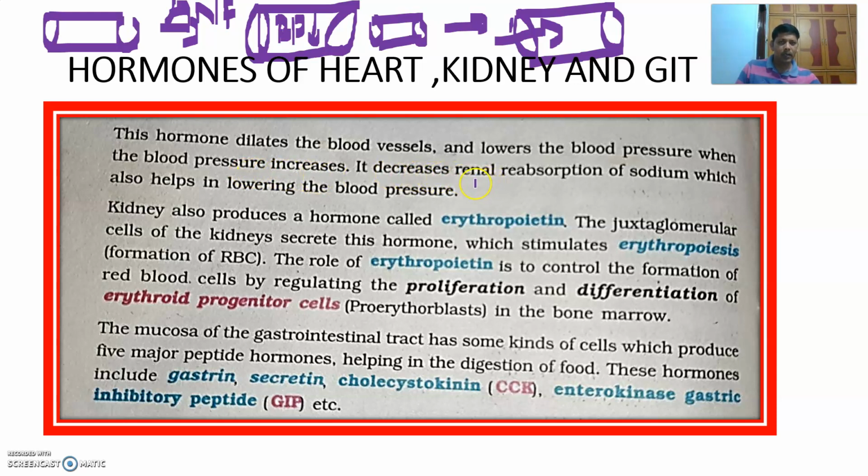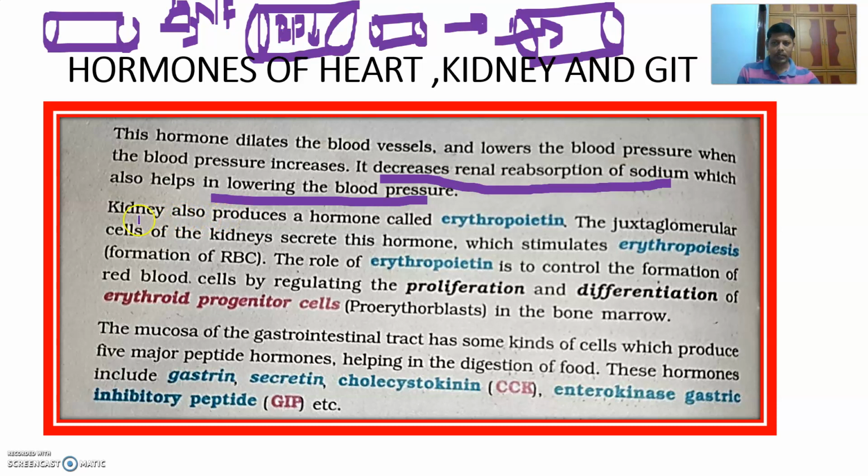It decreases the renal reabsorption of sodium, very important. It is opposite to the aldosterone hormone. Aldosterone increases the renal reabsorption of sodium, but this hormone decreases it. That means in the nephrons there is a DCT. From the DCT, sodium is reabsorbed by the action of aldosterone, but this hormone is quite opposite and decreases the renal reabsorption, which also helps in lowering the blood pressure.